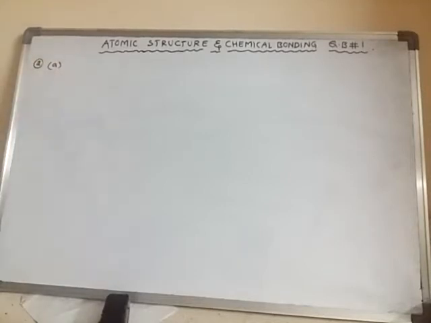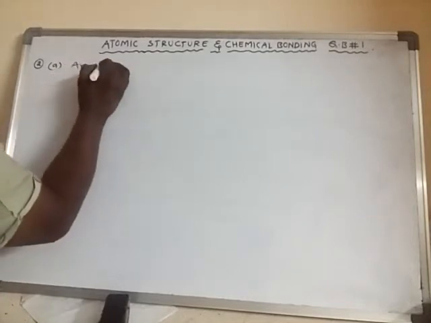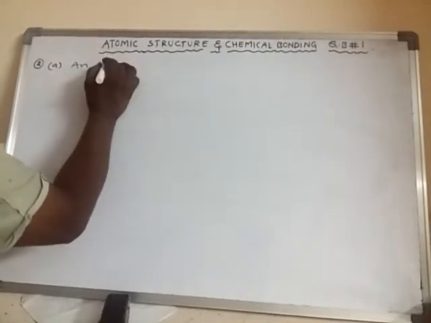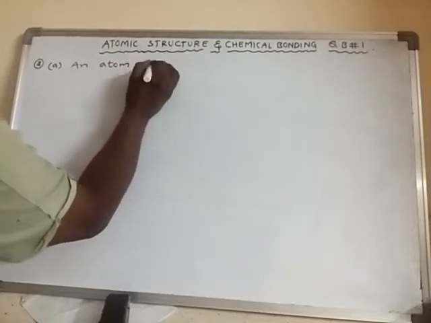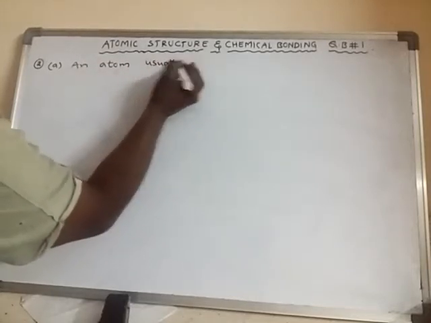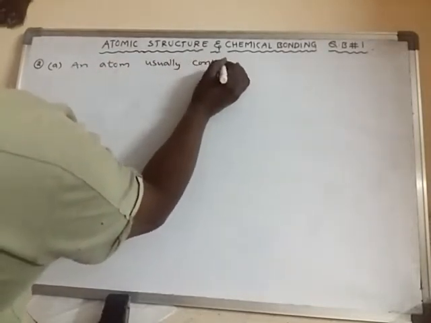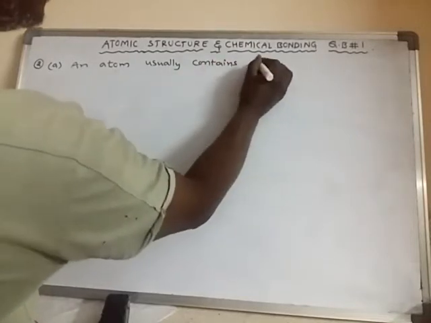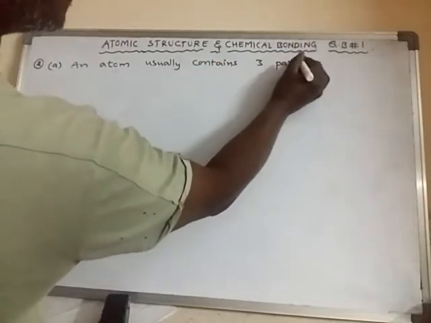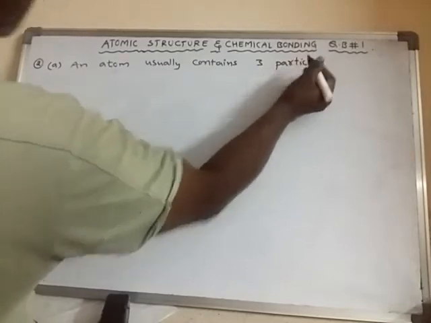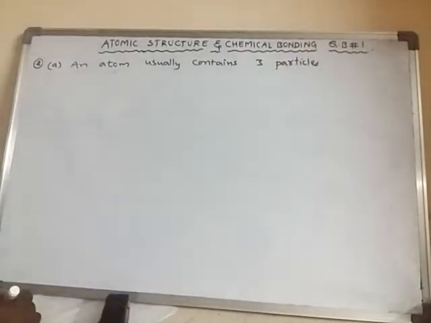Sub question A: an atom usually contains 3 particles. Name the particles.